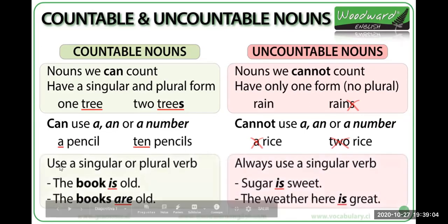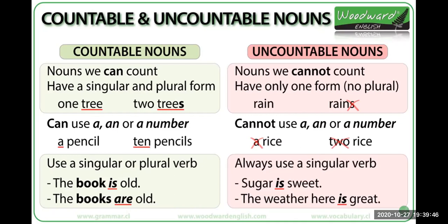The next one is that we use singular and plural verbs for the countable nouns. For example, the book is old. The books are old. So we can use plural and singular verbs. And for uncountable nouns, we cannot use plural verbs. We only use singular verbs. For example, sugar is sweet. We cannot say sugar are sweet or sugars are sweet, right? Because it's uncountable.